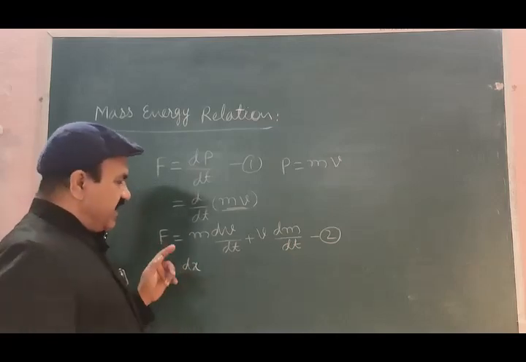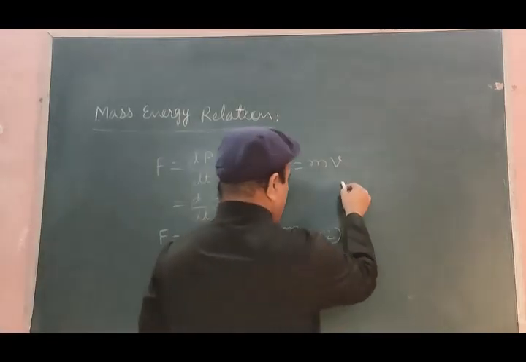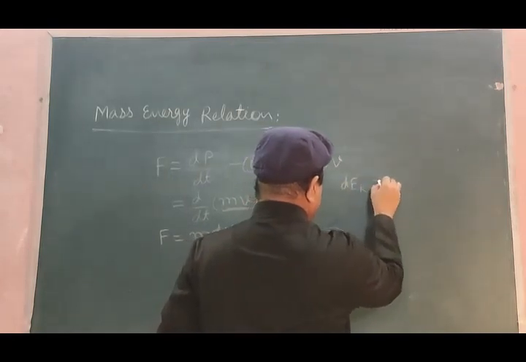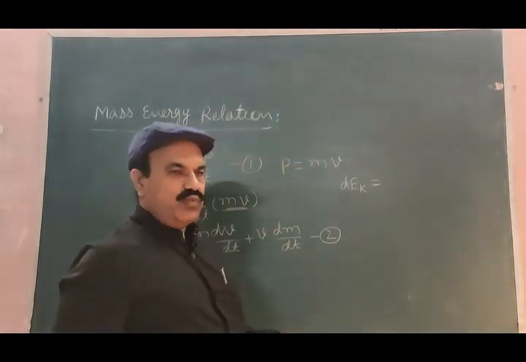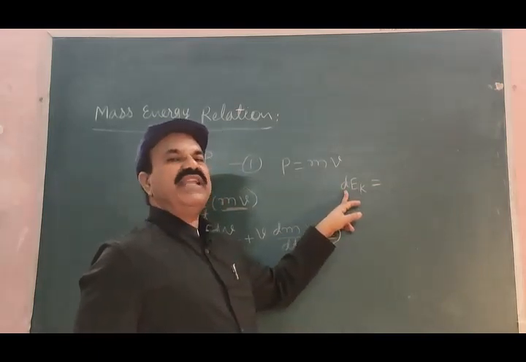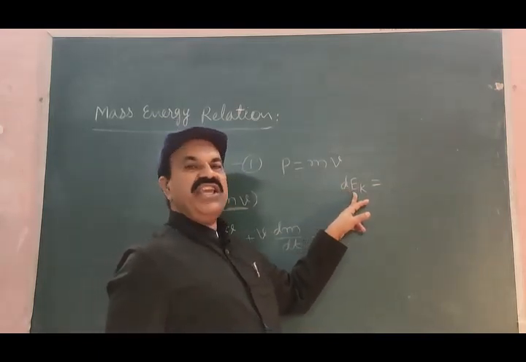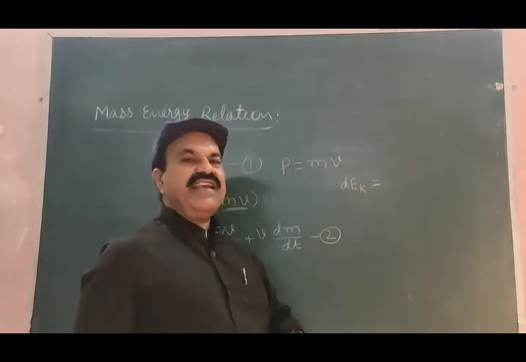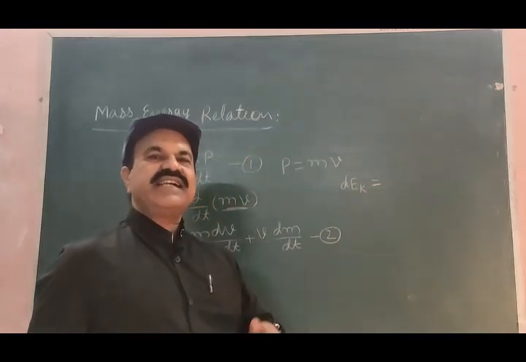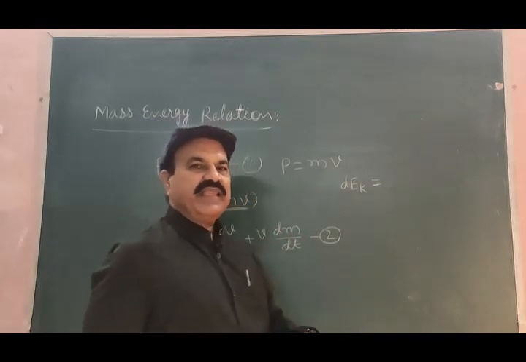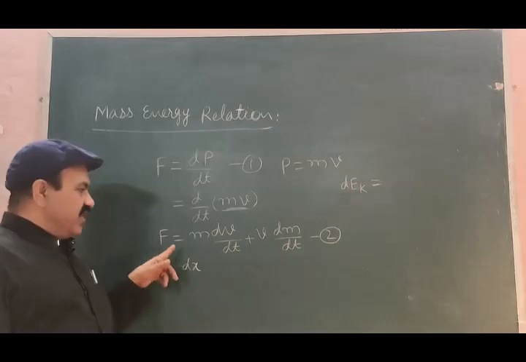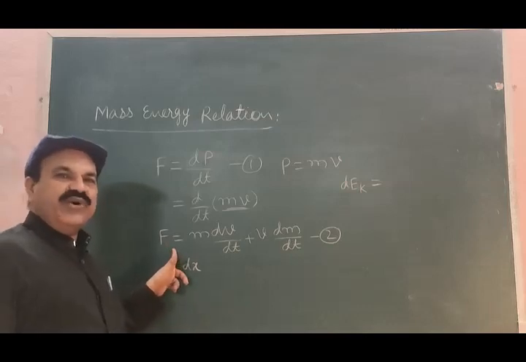And this increase in kinetic energy of the body is given by dEk, where d is a small increase, E is energy, K is kinetic: small increase in kinetic energy of the body when it is displaced through distance dx, when force F is acting on it.